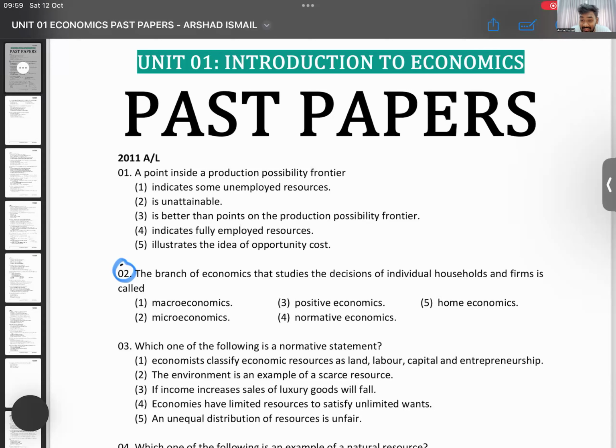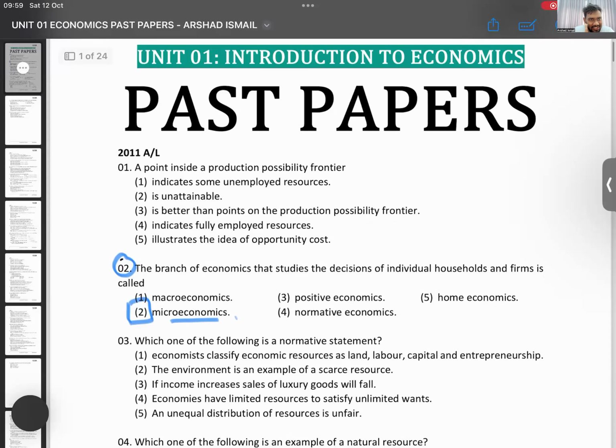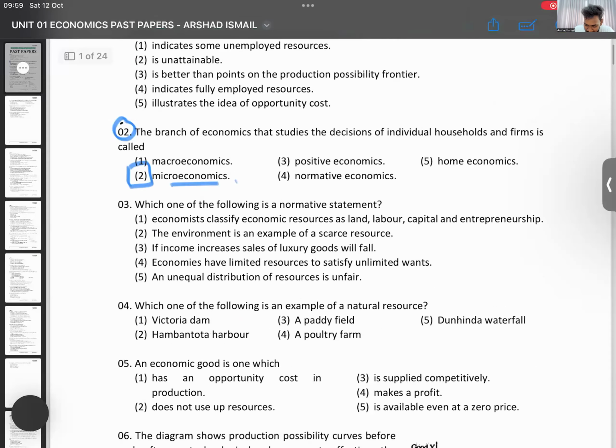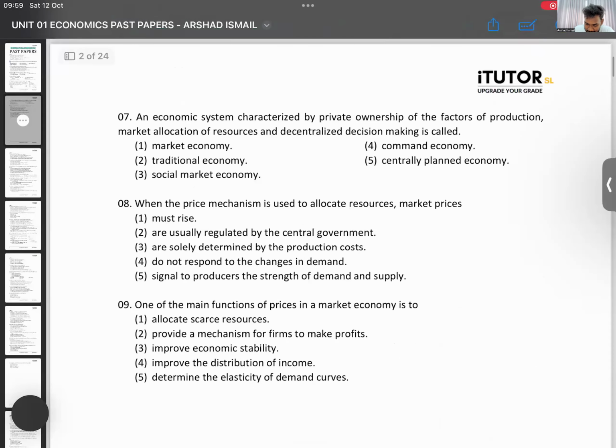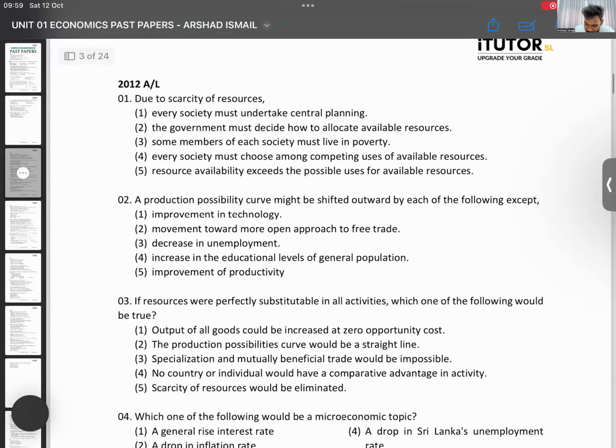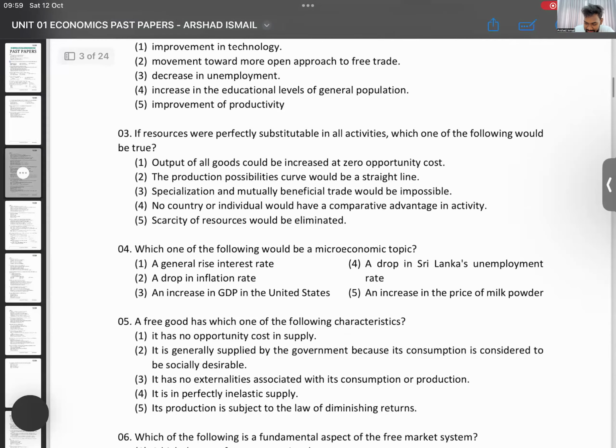Okay. Which one's the answer? The branch of economics that studies individual households and firms, that is what you call, right? Microeconomics. Perfect. Most of you got that. We'll go into more questions, just from the little that we learned. Can't do this one. Can't do. Okay, what about this?